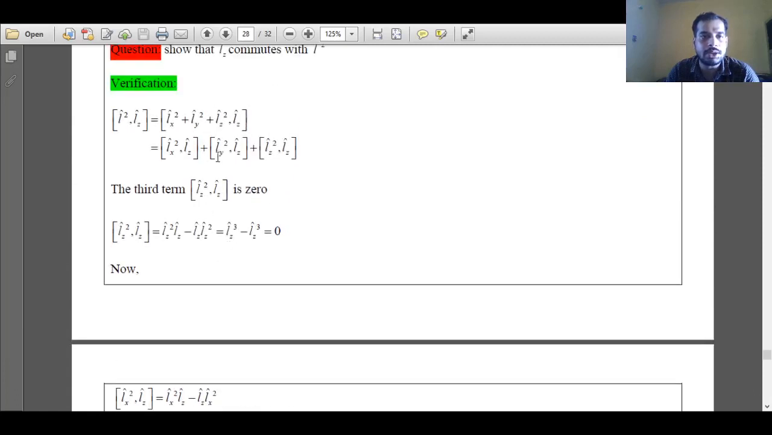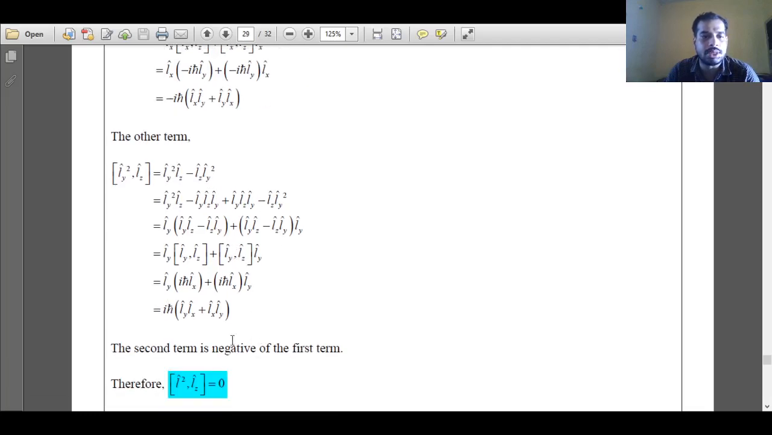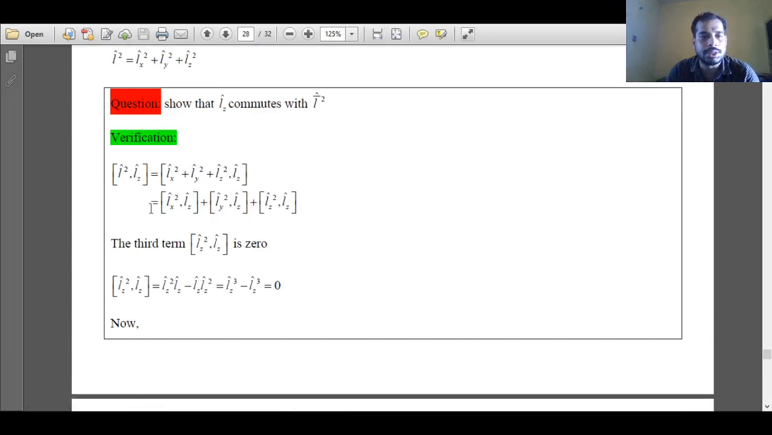What about the second term? Ly square Lz commutator is Ly square Lz minus Lz Ly square. When we expand this commutator, we will find i h bar, Ly Lx plus Lx Ly. Now the second term and first term are opposite of each other: the first term is a negative quantity and the second term is a positive quantity. The magnitude is the same, so they cancel each other out. The third term is 0.